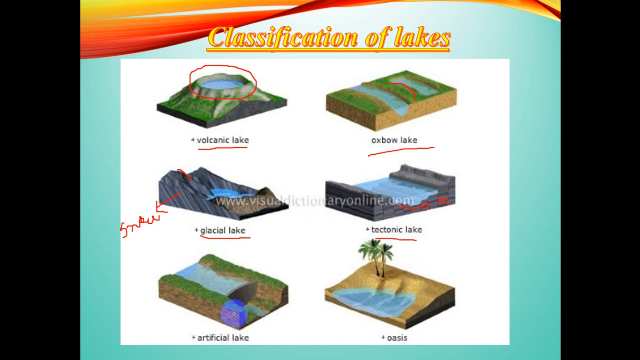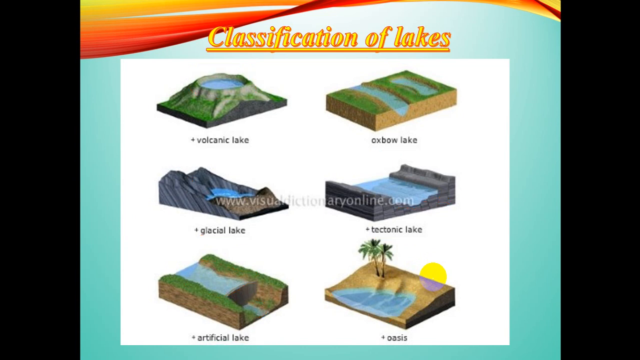Then here you can see a structure of a dam, and you can see this area where the water is being collected. That is the excessive release of the water during the heavy rainfall. So it is an artificial lake, also termed a man-made lake. And here you can see the oasis, that is the inland drainage. Over there you can see this picture. All these are the pictures of the different types of lakes.